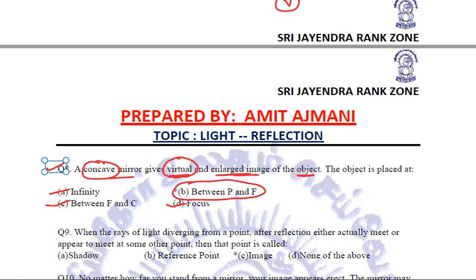Virtual image is formed only in one case, when the object is kept between P and F in front of a concave mirror. You can refer to the table above that we have discussed.